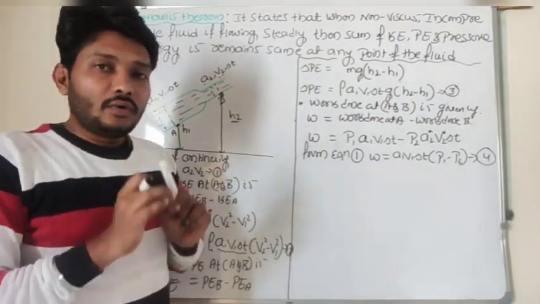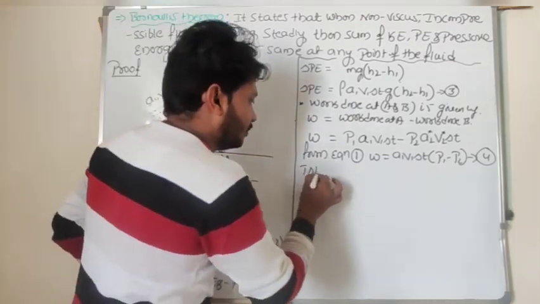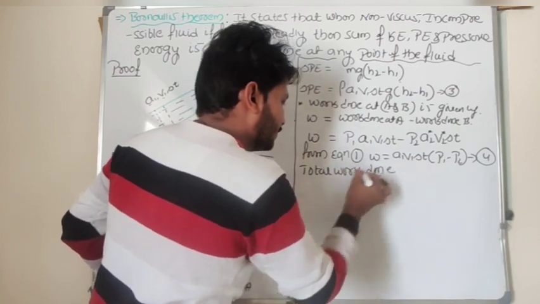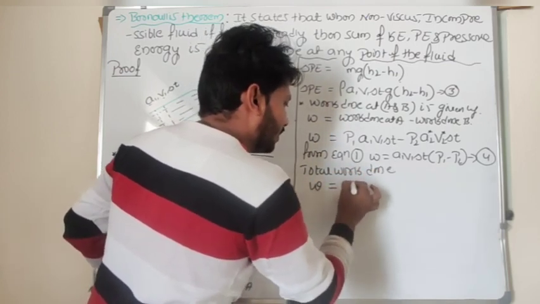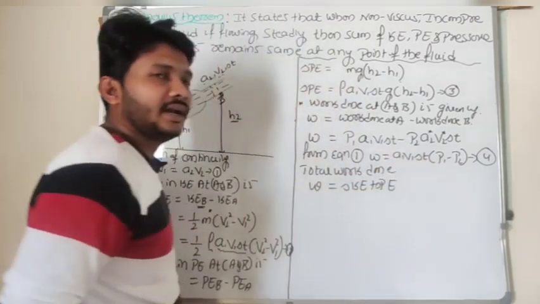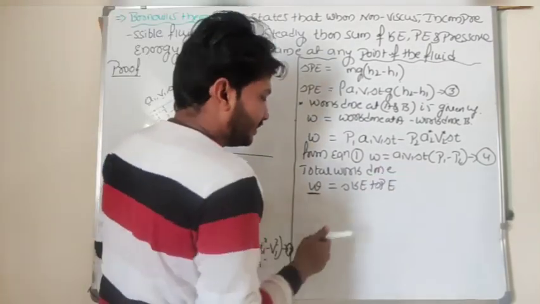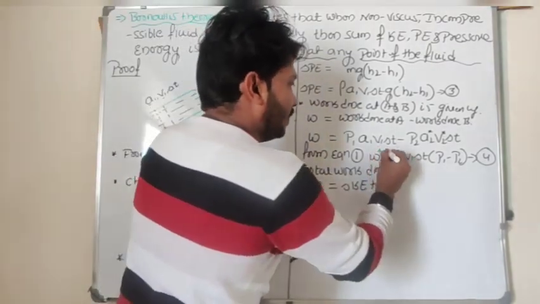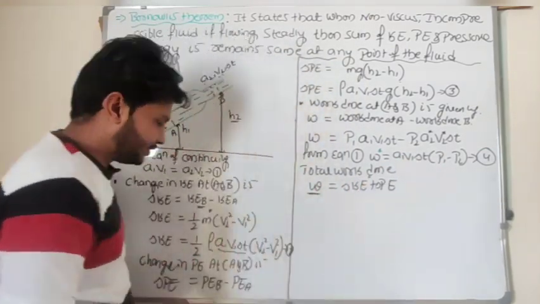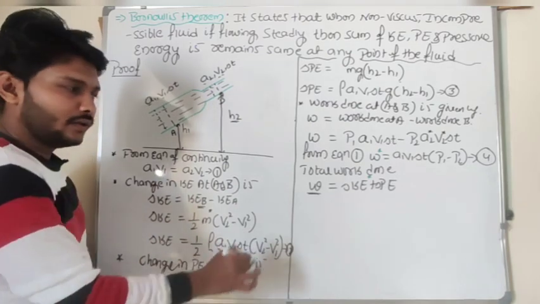Now I want to find the total work done. The total work done is equal to the sum of the changes in kinetic energy and potential energy. I know the value of work done: W equals A1 V1 delta T (P1 minus P2). I know the change in kinetic energy: half rho A1 V1 delta T (v2 squared minus v1 squared).